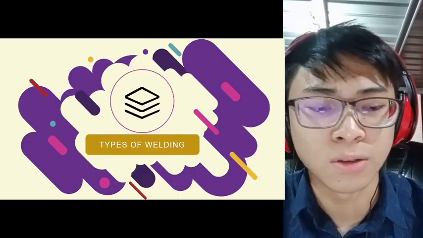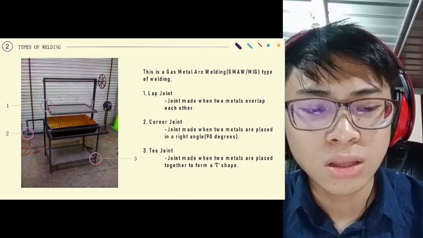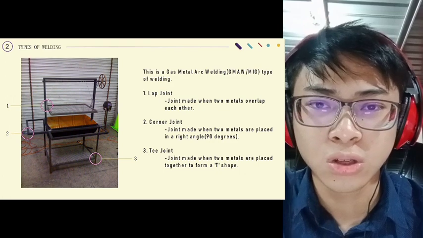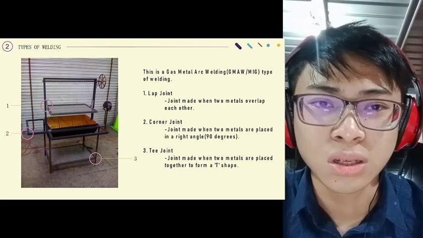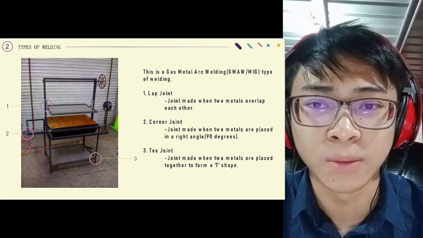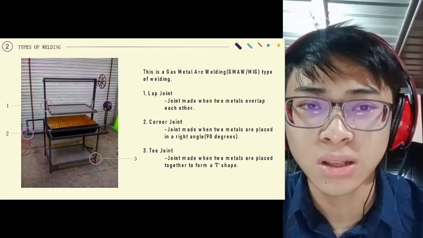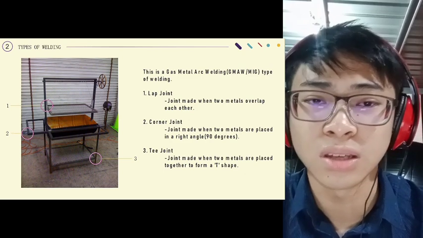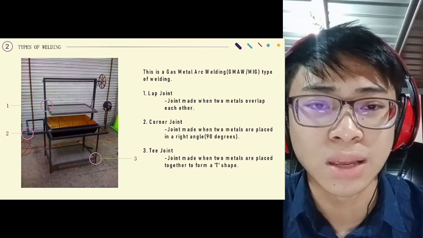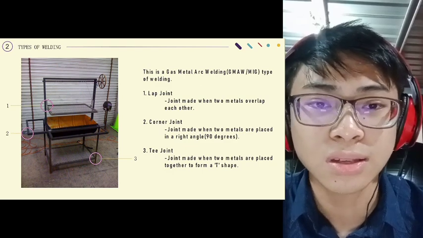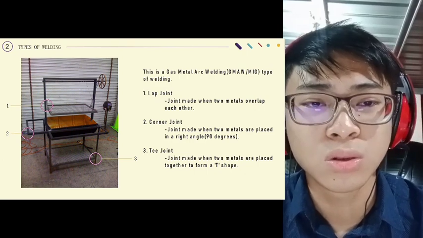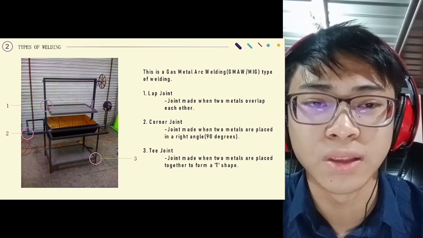Now for the types of welding. For the application, which we have discussed to choose a barbecue grill, this is a gas metal arc welding (GMAW or MIG) type of welding. The first one is lap joint, made when two metals overlap each other. The second one is corner joint, made when two metals are placed in a right angle or in 90 degrees. And the last one is T-joint, made when two metals are placed together to form a T shape.